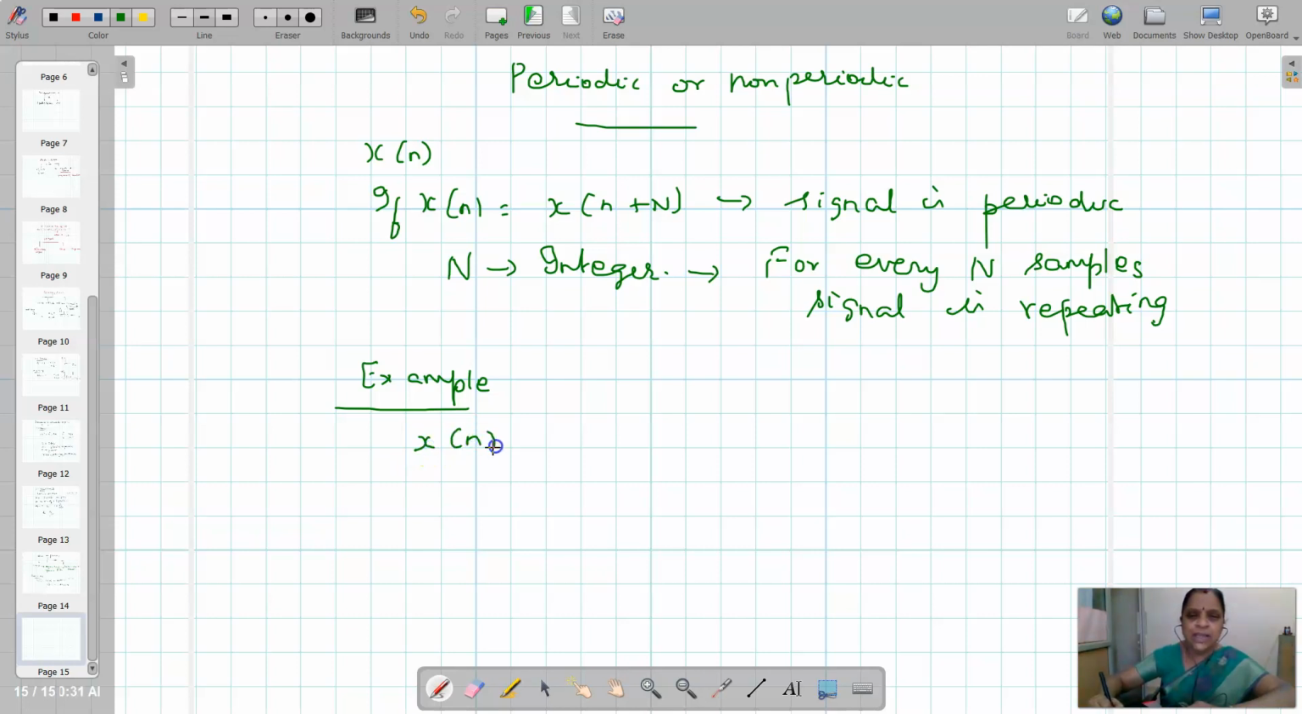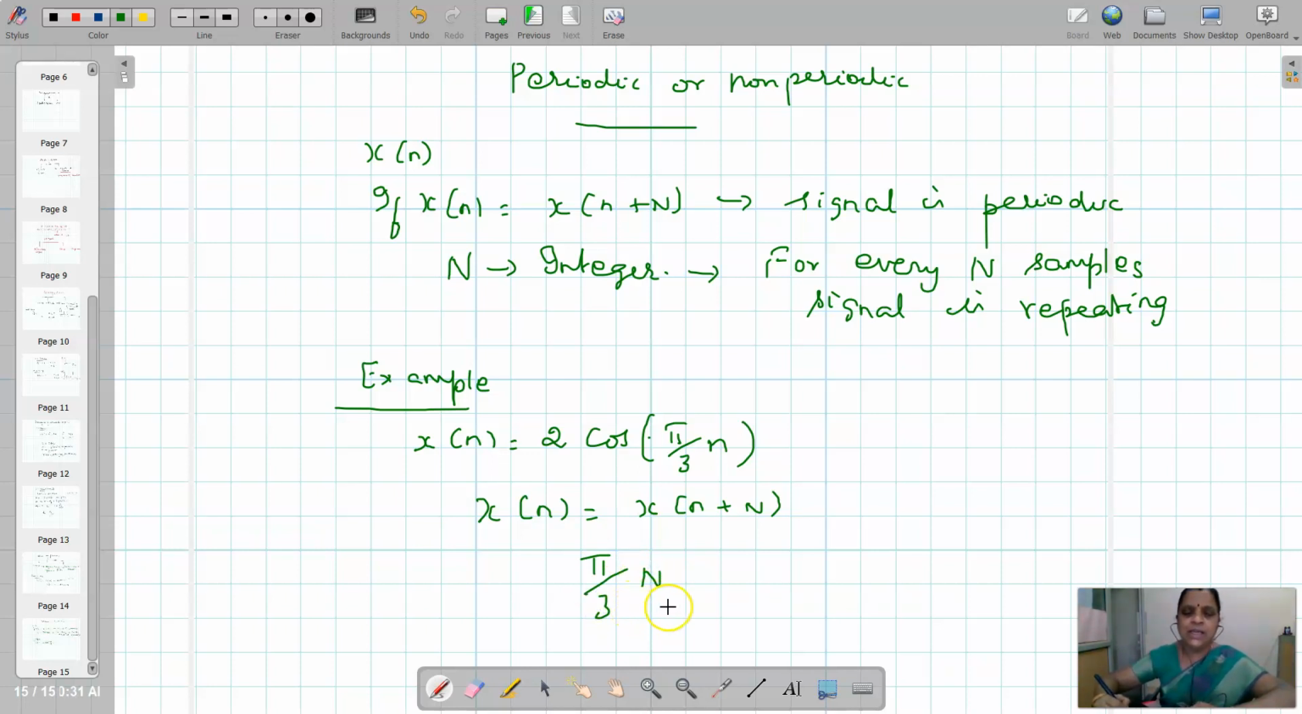So take the example x of n equal to 2 cos(pi by 3 into n). This is an example. Here, first you have to equate x of n equal to x of n plus capital N. That is pi by 3 into capital N. You will get pi by 3 into capital N should be equal to 2 pi into small m. So why is the small m used? This m is the smallest integer.